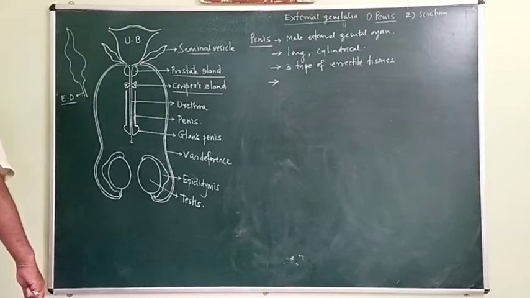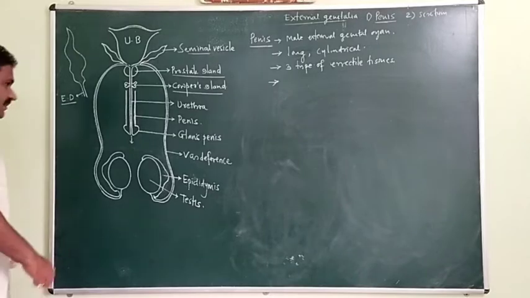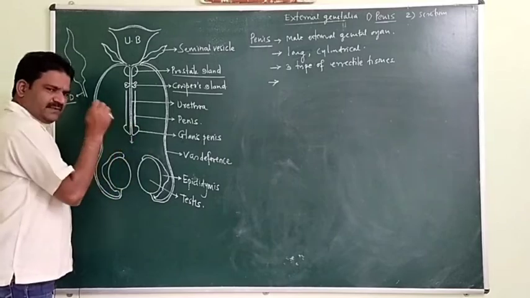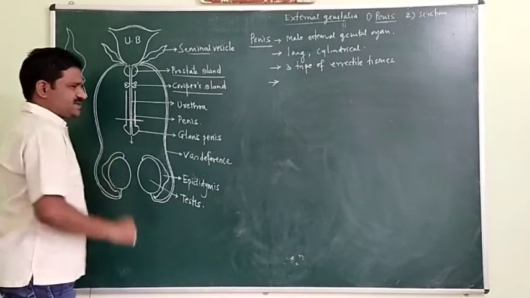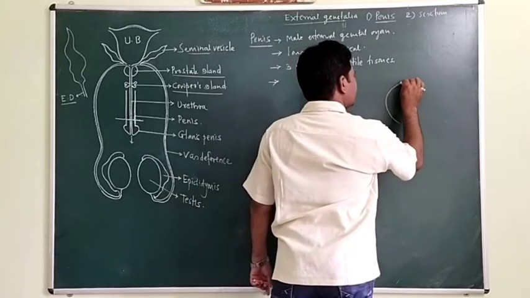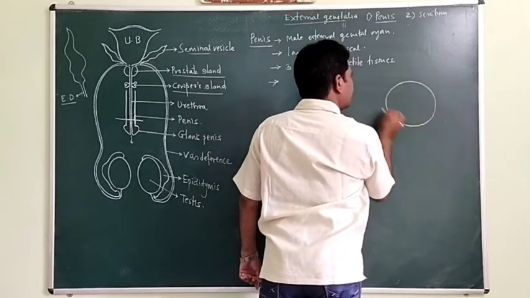Okay. Now if we take the TS of penis, we'll see three masses of erectile tissues.